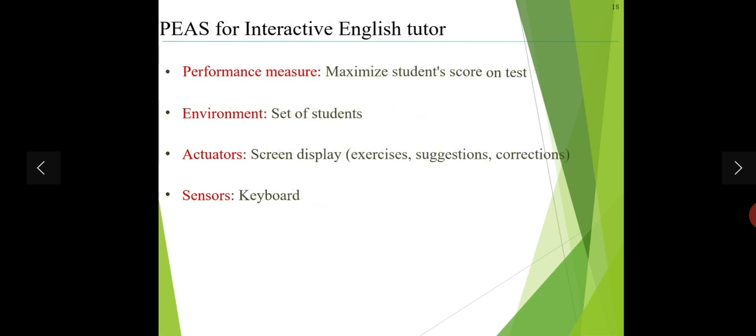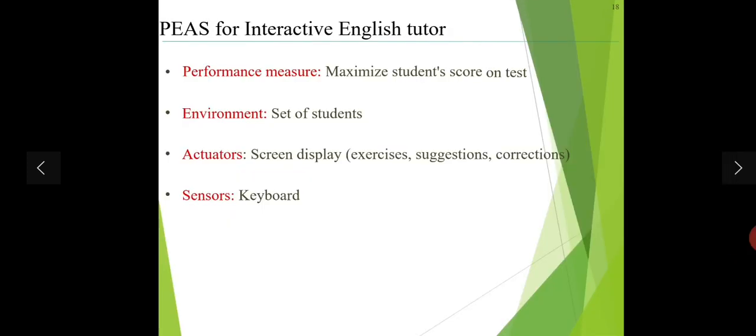And the last one is PEAS for an interactive English tutor. Performance measure is what? Maximize student score. Definitely if the score is good, then we can say it's a maximum student score. Environment: set of students. Actuator: screen display. And sensor: keyboard.